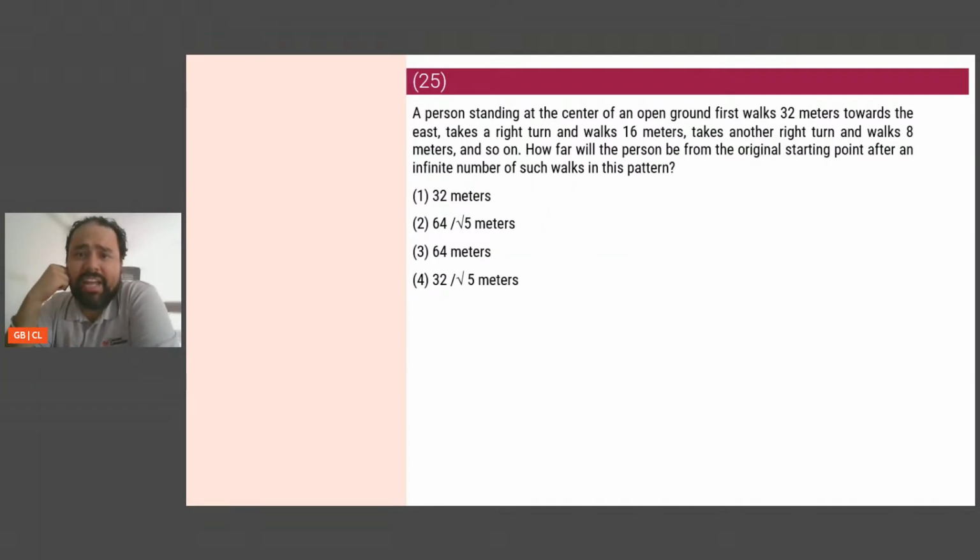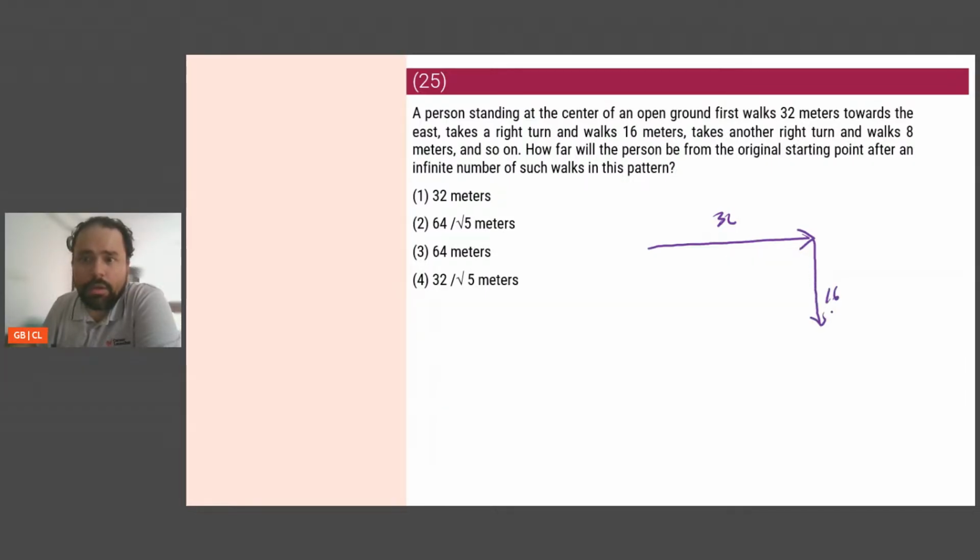A person standing at the center of an open ground first walks 32 meters towards east, takes a right turn, walks 16 meters, then takes another right turn, walks 8, and so on. How far will the person be from the original starting point after an infinite number of such walks in this pattern? Starting at the center. So let's first start. I go 32 here. Then I take a right, which means I go down, so I get 16. Then I take another right, so I go here. This will be 8.